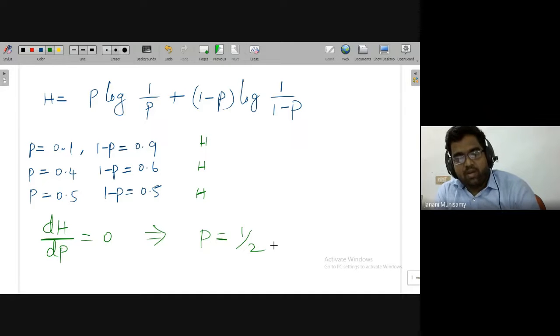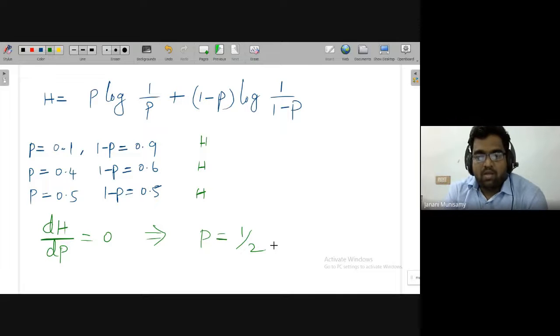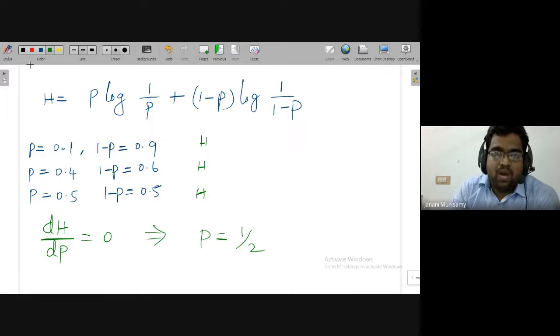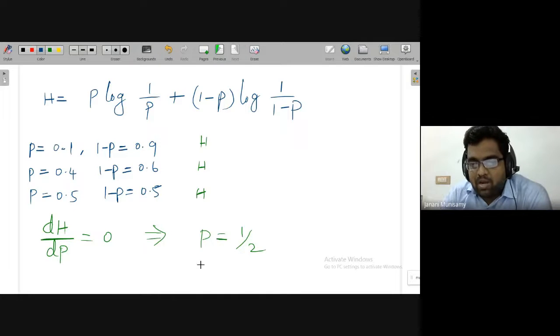When you do the differentiation of the equation and make it equal to 0, it will give the value at which you will get either maxima or minima. Definitely in this case it is a maxima. The detailed procedure is available in mathematics. So you'll get the maxima at P equal to 1 by 2. That means entropy is maximum if the symbols are equiprobable.